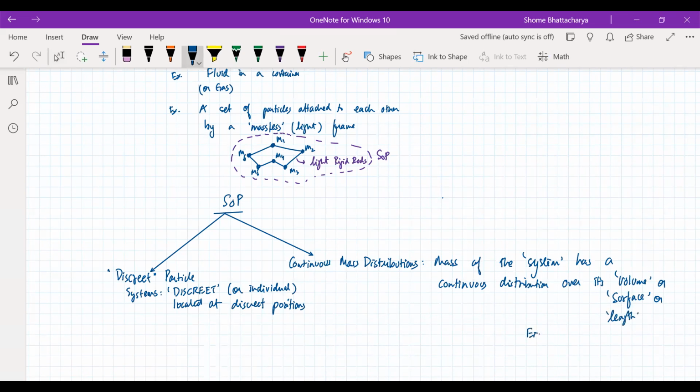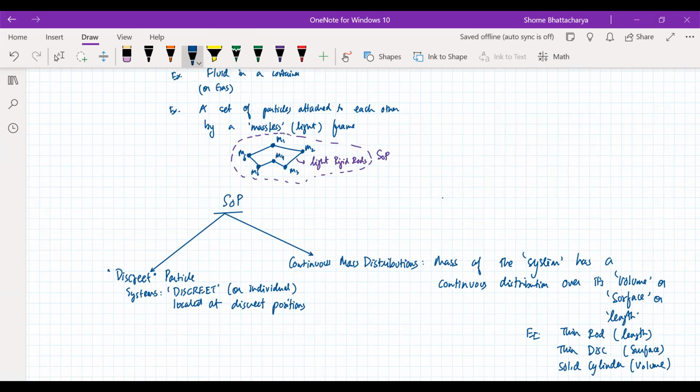For example, a thin rod, okay, or a thin disc, or a solid cylinder. So you can see in a thin rod, the mass is distributed over length. In a disc, it is distributed over surface. Whereas in a cylinder, it is distributed over volume.